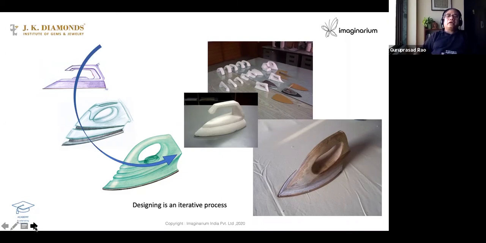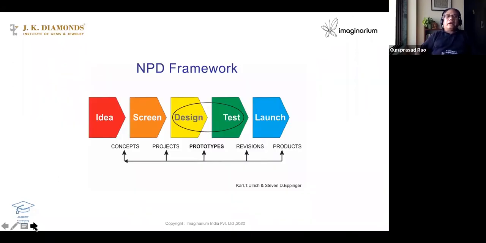What you see here is how industrial design is done. How iron box is getting developed, and you can see a lot of models of handles seen, a lot of varieties are seen and all that. And so we all do it with a framework called as New Product Design Framework, NPD. Okay, and of course the idea is screened, then you go into detailing of it. Detailing means nuts and bolts of it.